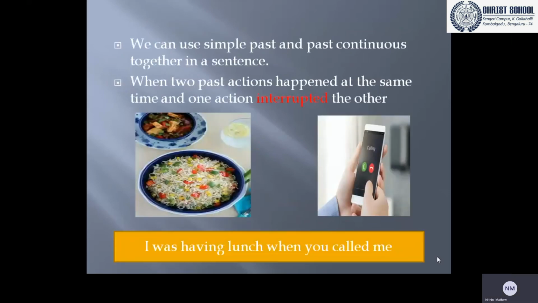Now we can use simple past and past continuous together in a sentence. Oh, that is a good idea. We can use both in one sentence. Let's see when we can use it. When two past actions happened at the same time, as you can see in the picture, you are having lunch and at the same time you are getting a call. So when two past actions happened at the same time and one action interrupted the other.